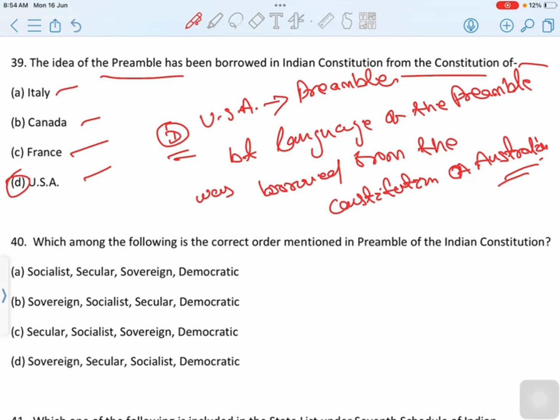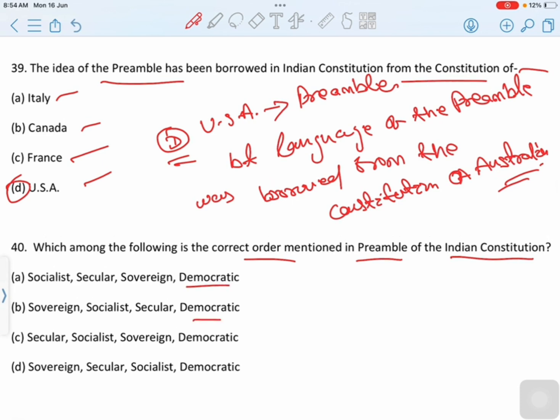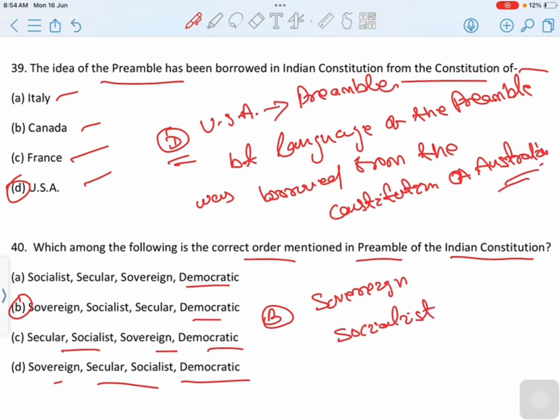Today's last question. Which among the following is the correct order mentioned in the preamble of the Indian Constitution? First is socialist, secular, sovereign, democratic. Second option is sovereign, socialist, secular, democratic. Third option is secular, socialist, sovereign, democratic. Last option is sovereign, secular, socialist and democratic. And correct option is option B, sovereign, socialist, secular and democratic.